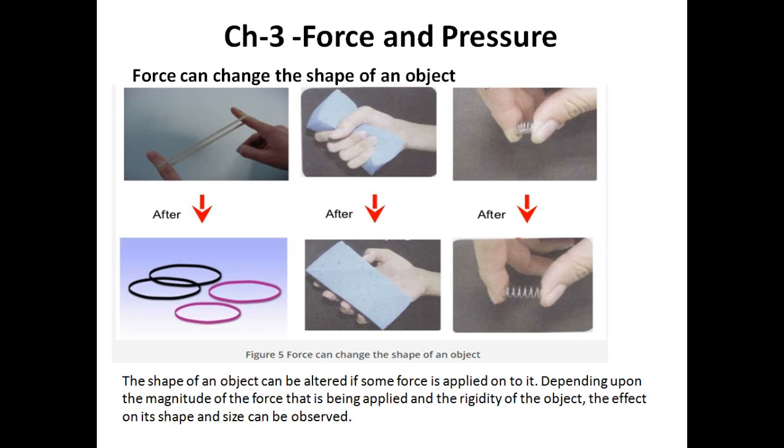The shape of an object can be altered if some force is applied on it, depending upon the magnitude of the force that is being applied and the rigidity of the object. कि अगर ऑब्जेक्ट में बहुत ज़्यादा रिजिडिटी है वो अपने स्टेट में ही रहने के लिए, और हम तब भी उसके ऊपर फोर्स लगा रहे हैं, तो it means it doesn't break but the shape of that object will change. Here are a few examples, a rubber band.